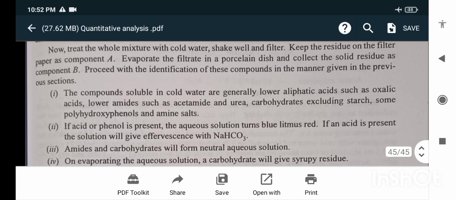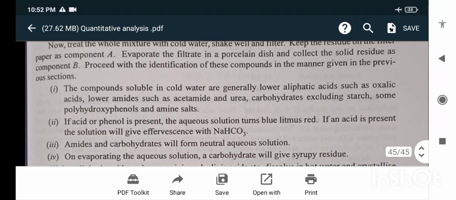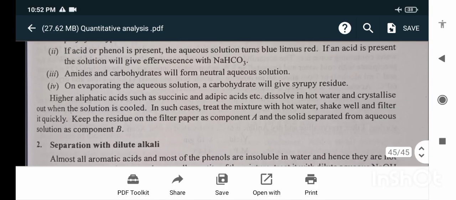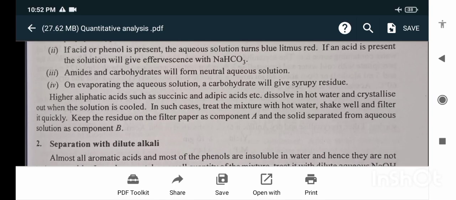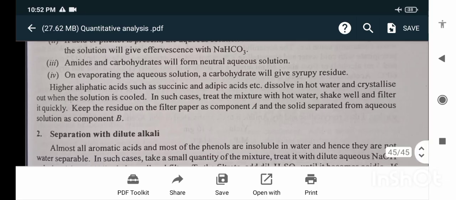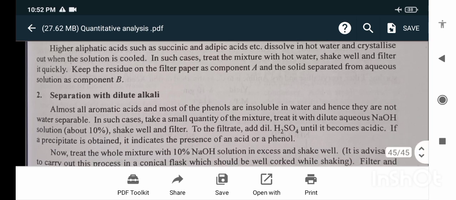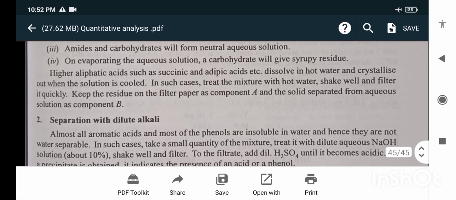The compounds soluble in cold water are generally lower aliphatic acids. If acid or phenol is present, the aqueous solution turns blue litmus red. If an acid is present, the solution will give effervescence with sodium hydrogen carbonate. Amides and carbohydrates will form neutral aqueous solutions. Fatty acids such as succinic and adipic acids dissolve in hot water and crystallize when the solution is cold. In such cases, treat the mixture with hot water, shake well and filter it quickly. Keep the residue on the filter paper as component A and the solid separated from the aqueous solution as component B.